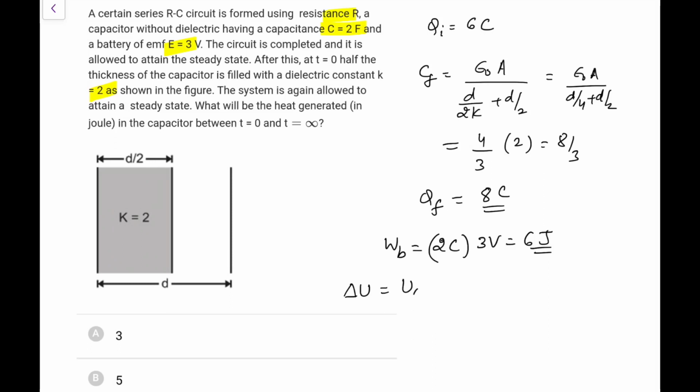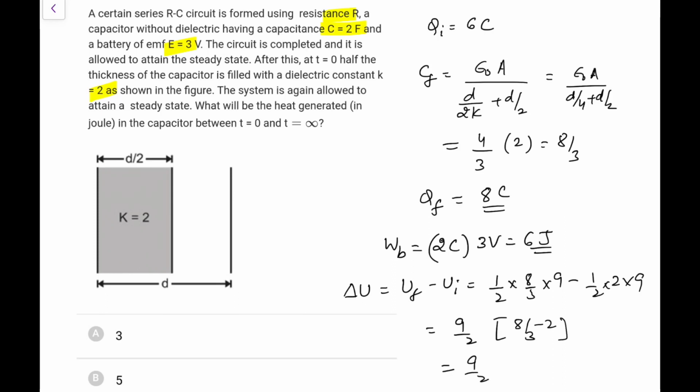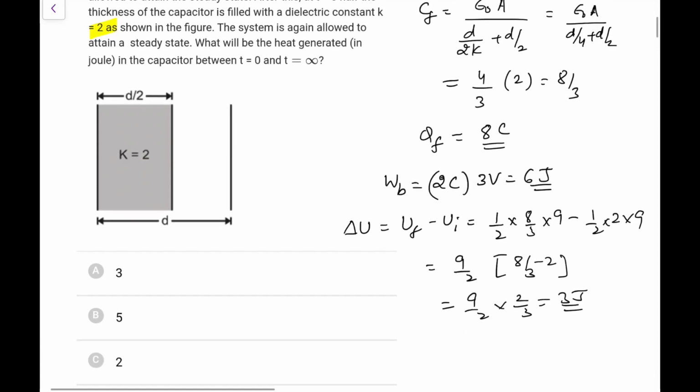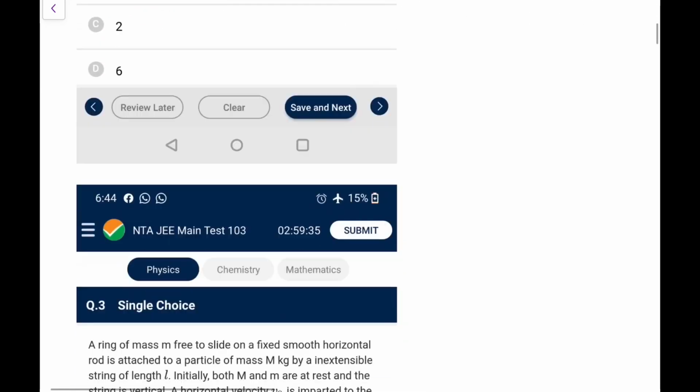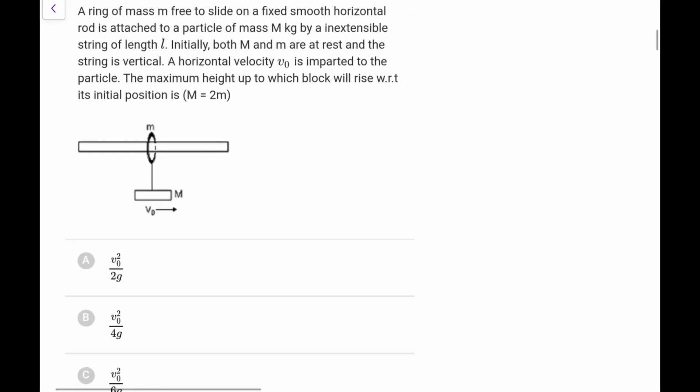Delta U would be U final minus U initial. Final U you will write as half, final C is 8 by 3 into V square, that is 9, minus half into 2 into 9. So you take 9 by 2 as common, 8 by 3 minus 2, so it comes out as 2 by 3, so it comes out as 3 joules. So this change is 3 joules, that means the heat generated would be equal to 3 joule, that is the remaining work of the battery. 3 goes in capacitor, 3 goes in heat. That is what you can do.